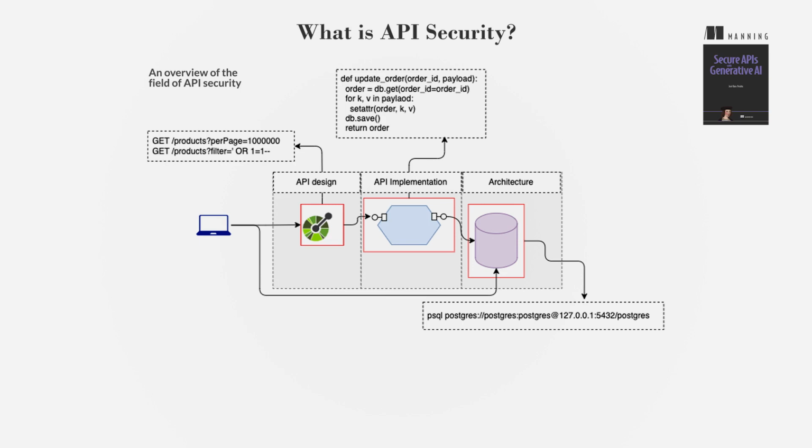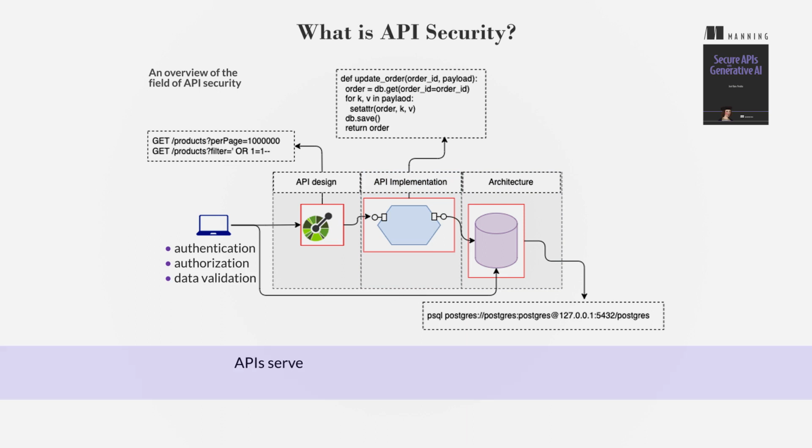API security is the practice of protecting APIs from unauthorized access and attacks. It encompasses all aspects of security, from the design and implementation of the API to the infrastructure that supports it. This includes authentication, authorization, data validation, and more. API security is crucial because APIs serve as gateways to systems, exposing data and functionality to external users and services.